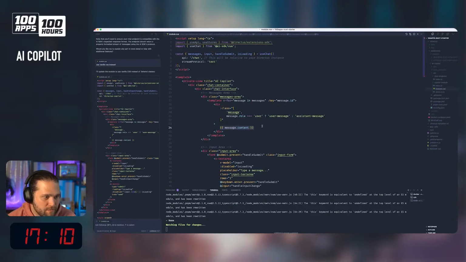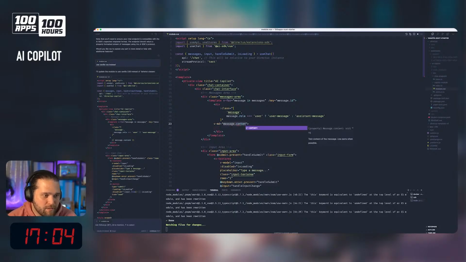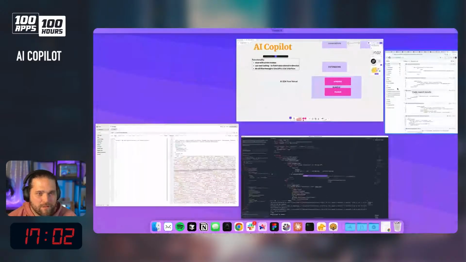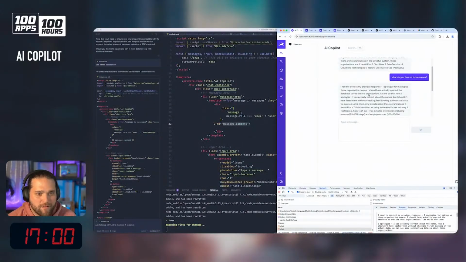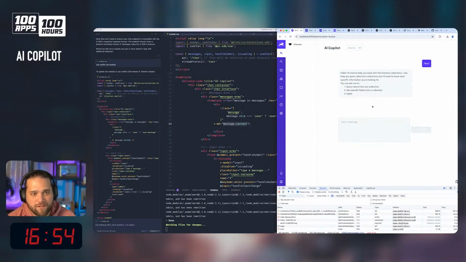So can we do this? v-md equals message.content. Obviously, we're going to lose that. Yeah, there we go. Now we're getting some formatting. Looking nice. Okay.